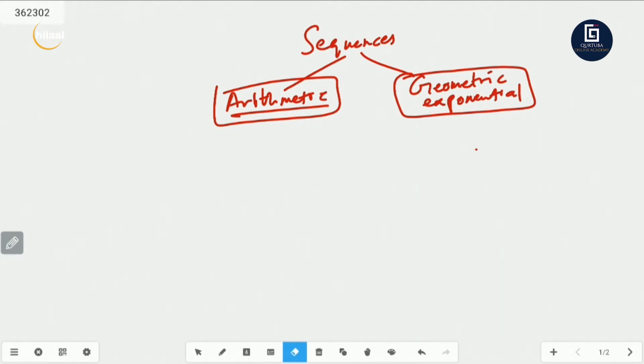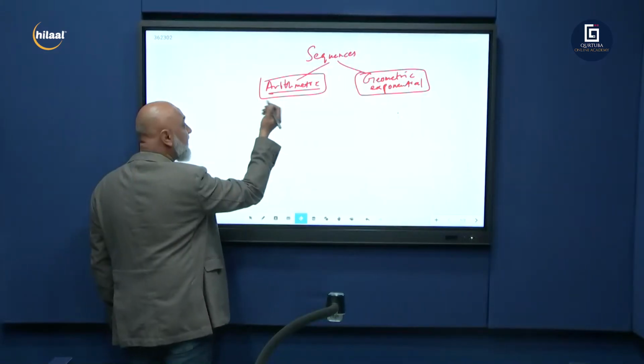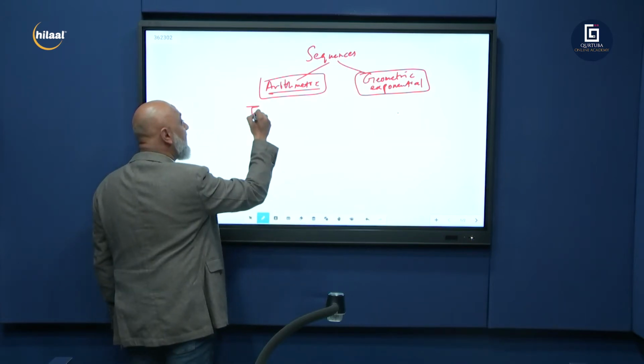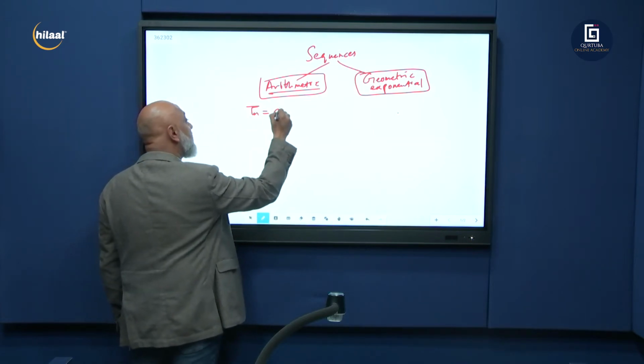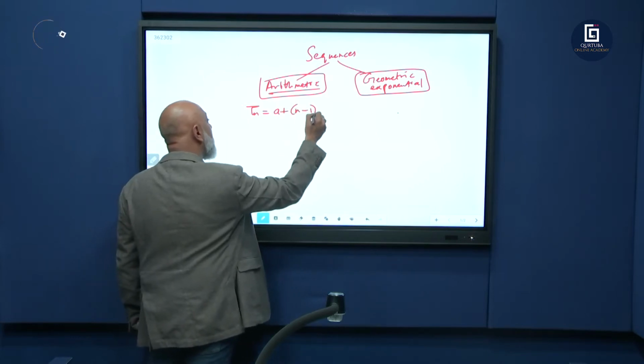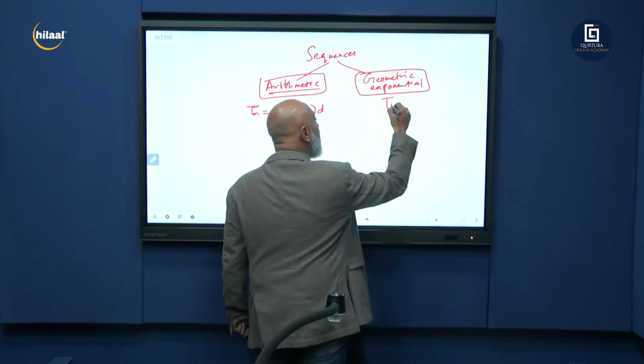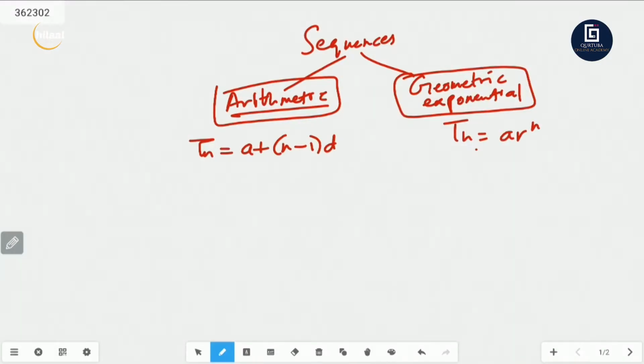Let's go back. Arithmetic, we've got a general formula and you all know it by now. Grade 12s and 11s, you've been taught this, right? Let's go to our pen. Tn, the general term, is equal to a plus n minus 1 times d, right? Geometric, Tn is equal to a r to the power n minus 1. What does this mean? What does each component of this formula mean?